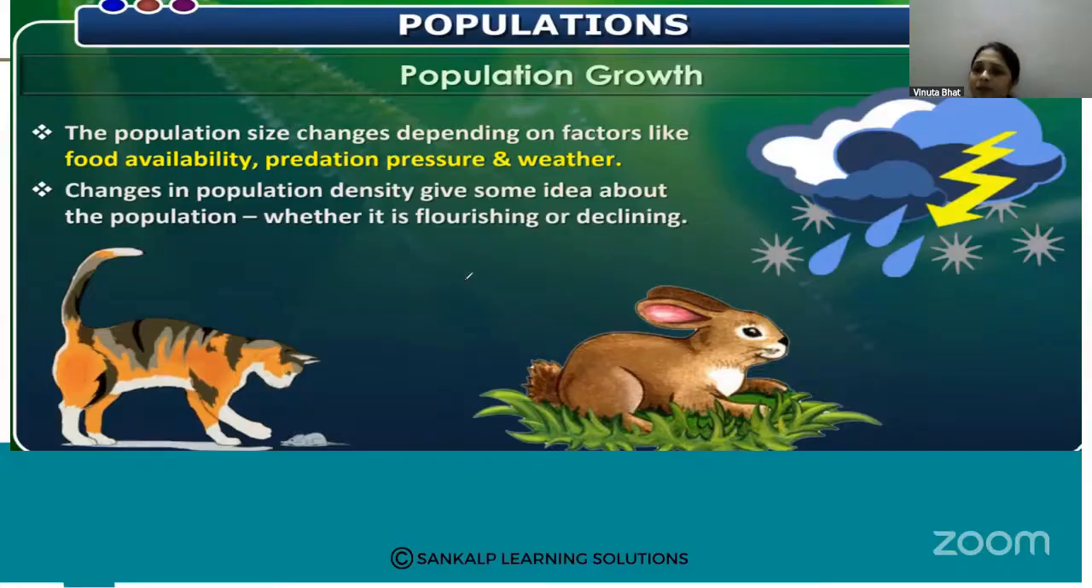There is a lesser number of individuals. So predation, for example, some organisms will be prey for some higher organisms. So predation, pressure and weather are very important. Some organisms are not able to tolerate the environmental changes.